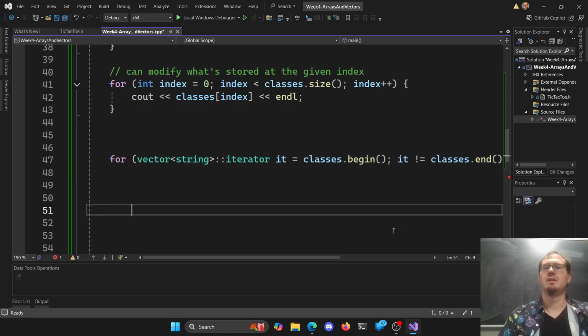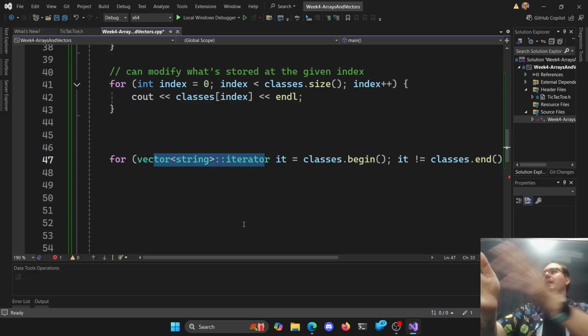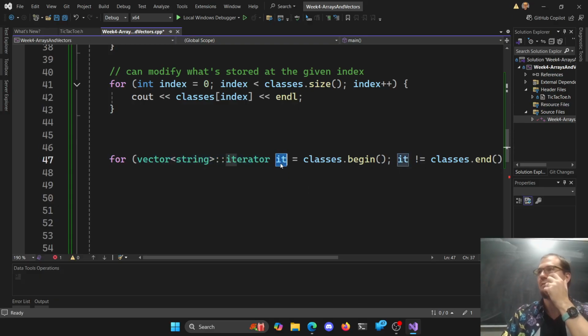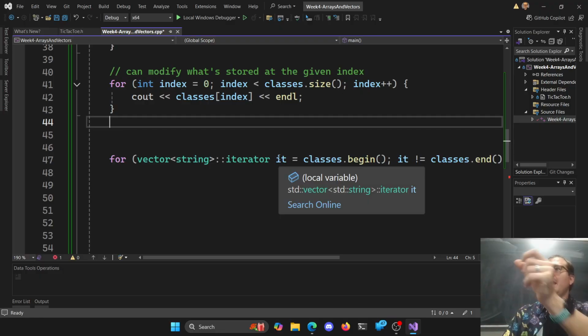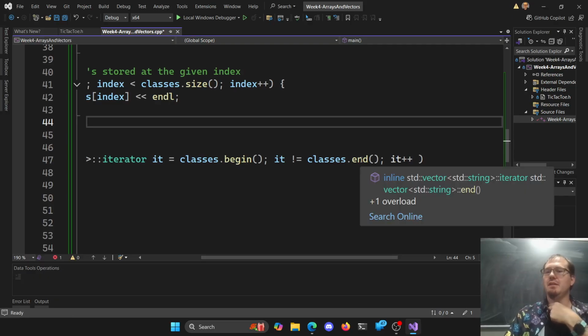That sounds right. So you can sort of think of an iterator as like a pointer. We dealt with pointers when we made dynamic arrays. I said, here's a pointer, which really was just where it starts in memory. And then I could add 1 to the pointer to get the next thing, add 2 to get 2 more things, add 3 to get 3 more things. The iterator is essentially the same thing here. It's pointing at a specific location in our vector. And the end is the specific ending point, which is beyond the last item, which is super cool.